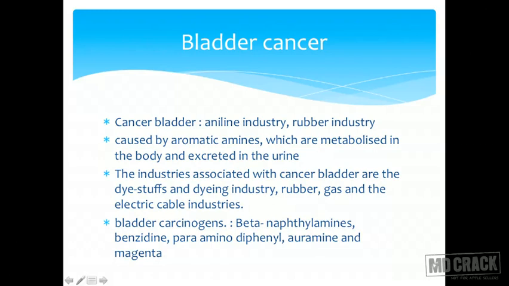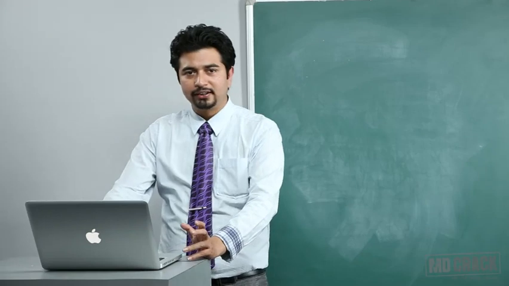So the bladder carcinogens, the specific list, are beta-naphthylamine. I get a clue, a bulb goes off. Naphthalene, oh, that sounds like those pills that I put for moths in my wardrobe. Okay, beta-naphthylamine, bladder cancer. Benzidine, para-amino diphenyl, you can also have bladder cancer by auramine and magenta, which are used as pigments. So that was bladder cancer.